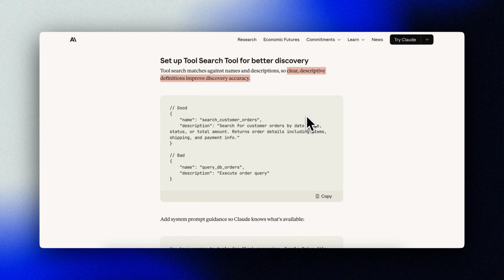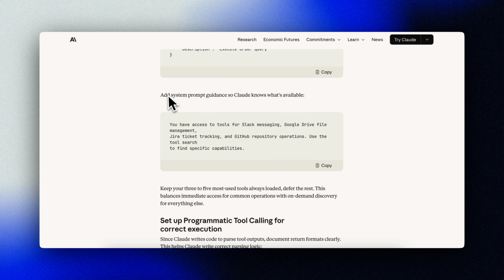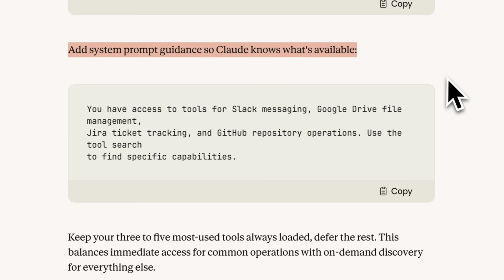Start simple and then add these when you hit the scaling problems that they solve. As agents tackle more complex workflows spanning dozens of tools and large datasets, dynamic discovery, efficient execution, and reliable invocation becomes foundational. Remember that clear descriptive definitions improve discovery accuracy. And you should also add system prompt guidance so that Claude knows what's available. As a rule of thumb, Anthropic recommends that you keep your 3 to 5 most used tools always loaded, and then defer the rest. This balances immediate access for common operations with on-demand discovery for everything else.